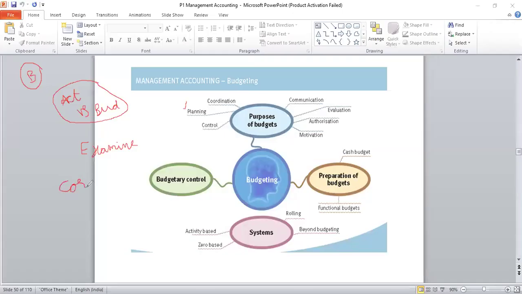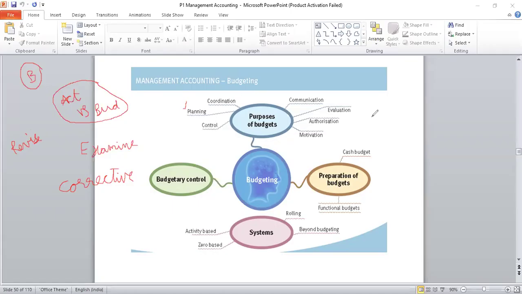Sometimes it is also possible that they might have decided on the budgets being over ambitious. In that case, if it is not possible to implement the plan or the budget, then measures are taken, even to the extent that the plans are revised. So that's the cycle which takes place. In this process of comparing the actuals with the budget, if there are deviations, corrective measures are taken. So that also helps in controlling the performance.